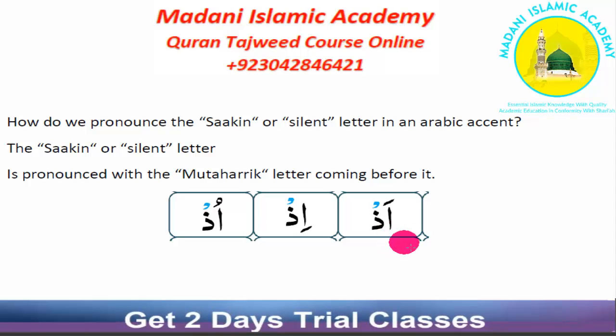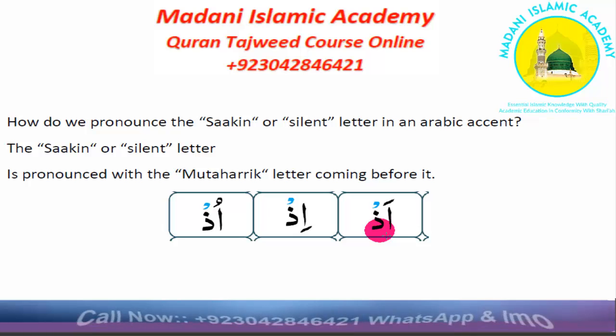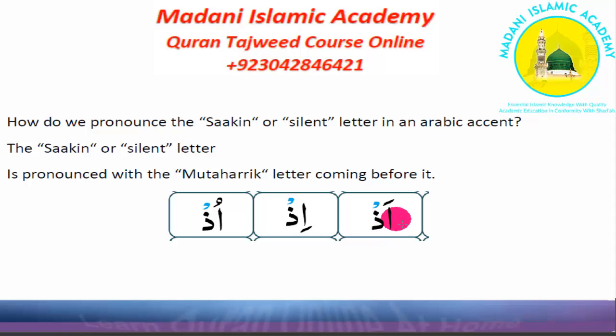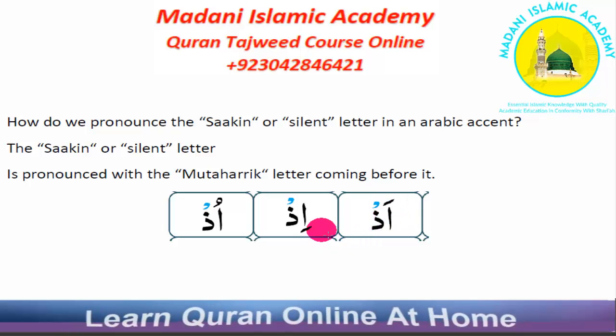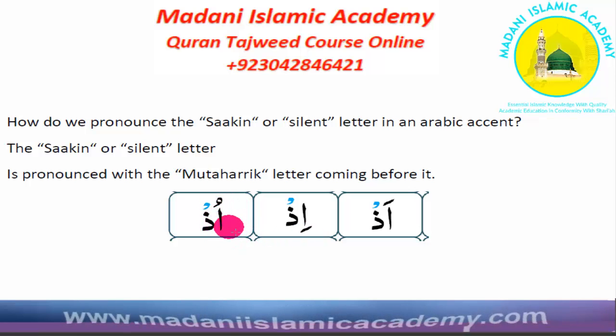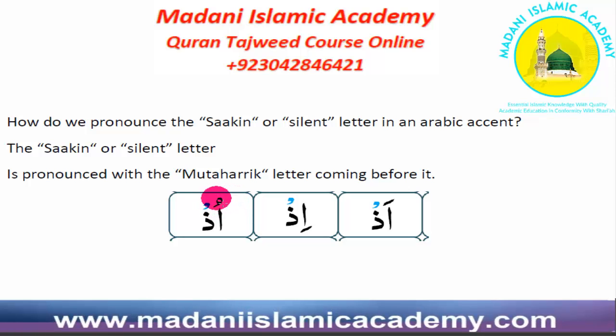Let's see the example of sakin letter with the mutaharrik letter. This is zal is sakin letter because it has jazm sign or sukoon sign on it. And this is hamza. This is mutaharrik letter because it has zabar on it. This is hamza mutaharrik letter because it has zair below it. This is hamza mutaharrik letter because it has pesh on it.